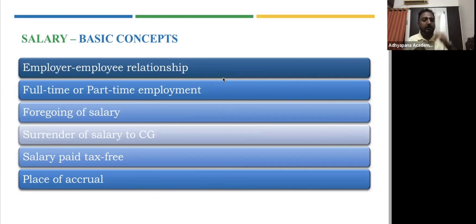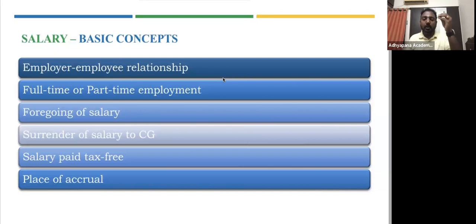I am not bothered whether you're coming at 9 o'clock in the morning, signing off at 6 p.m. in the evening. I don't mind. What I mind is, are you employed with me? All that I care is, are you employed in an organization? It is okay if it is part-time employment.